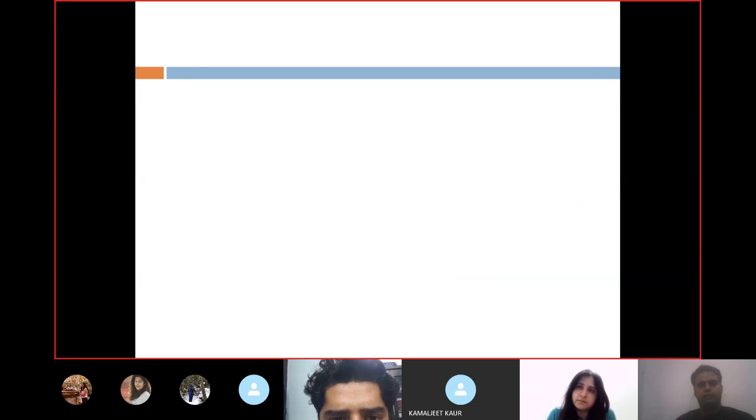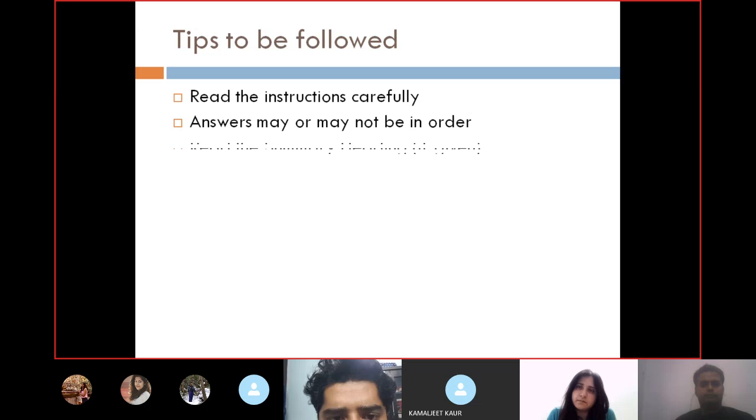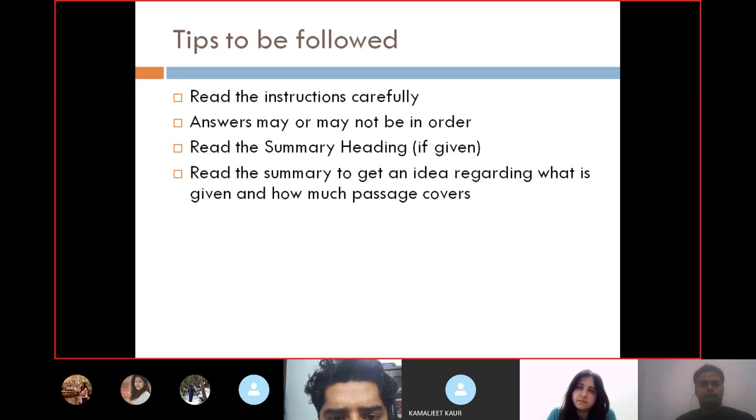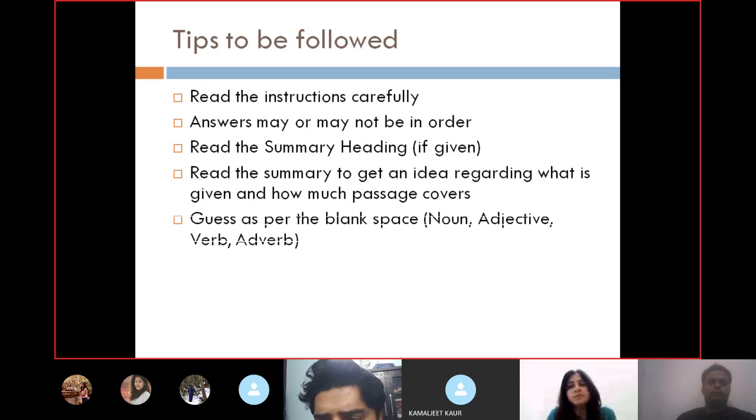Again, you have done all this. So read the summary heading if given. It is very important to read the summary heading. And now read the summary to get an idea of what is given and how much of the passage it covers. Always, like the time is given to read the questions in listening, in the same way in reading you should see the questions first. You should see what type of questions there are, and whether there is any possibility to answer them directly. Is there any factual information? So you'll be looking for it.